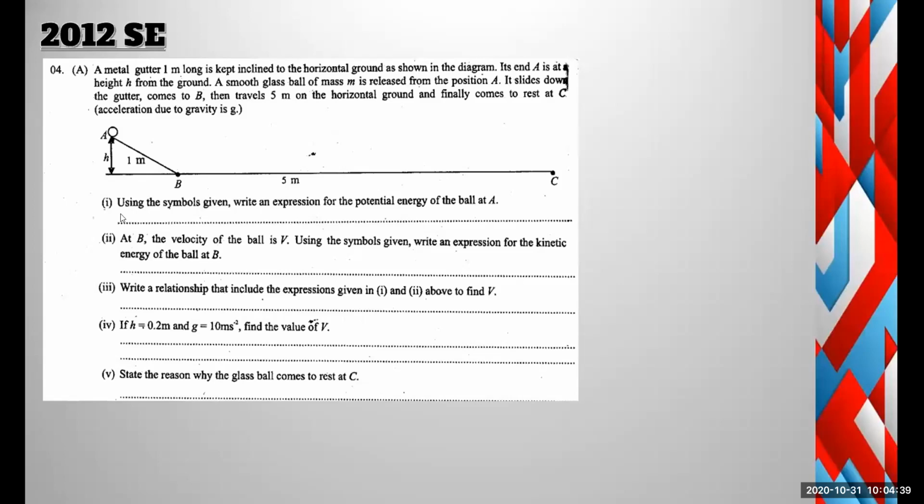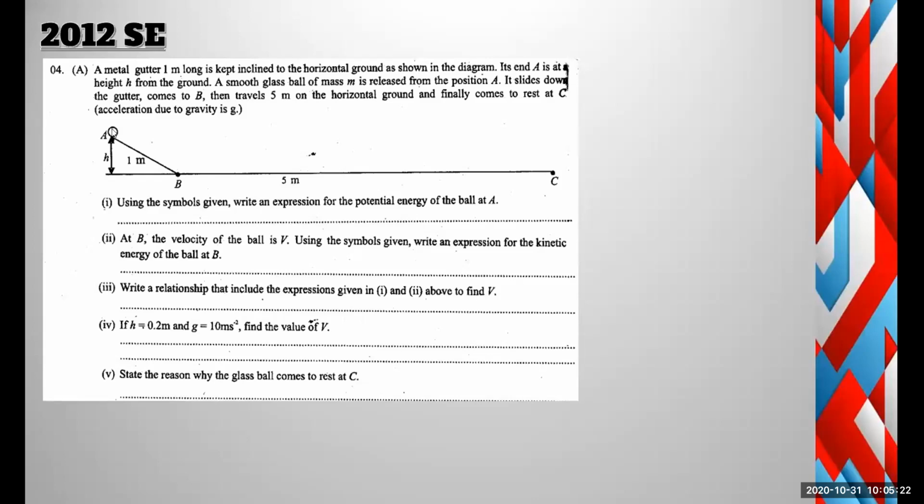Okay. So using the symbols given, write an expression for the potential energy. The same expression is there, mgh, right? At B, the velocity of the ball is v, and write an expression for the kinetic energy of the ball. So the kinetic energy of the ball is half m v squared, right? The relationship between 1 and 2 is used to find v.